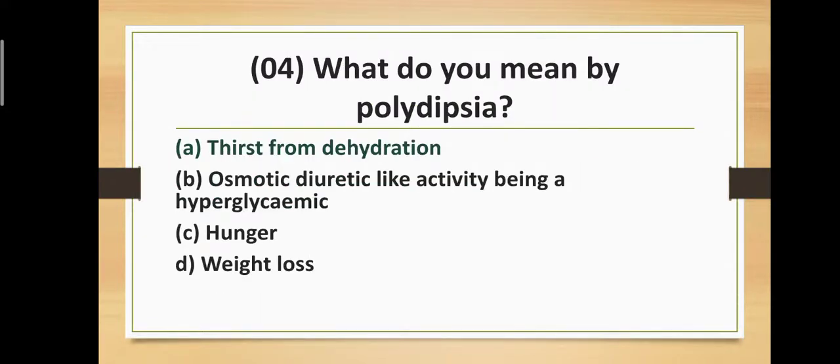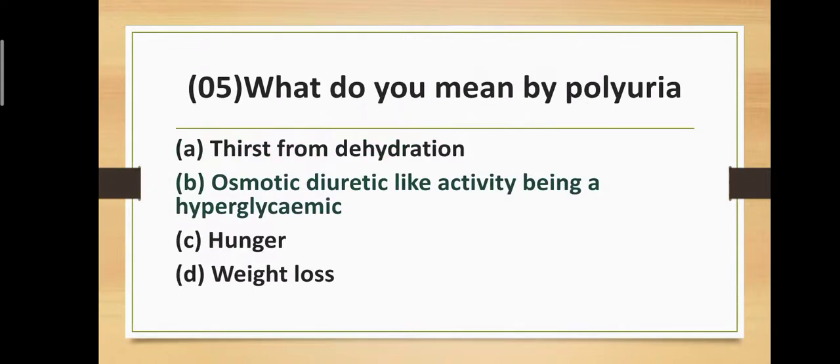Question number 4. What do you mean by polydipsia? Option first, thirst from dehydration. Option B, osmotic diuretic-like activity being a hyperglycemic agent. Option C, hunger. Option D, weight loss. The correct answer is option A, thirst from dehydration. Option B is the definition of polyuria. So the correct answer is option number first: polydipsia means thirst from dehydration.